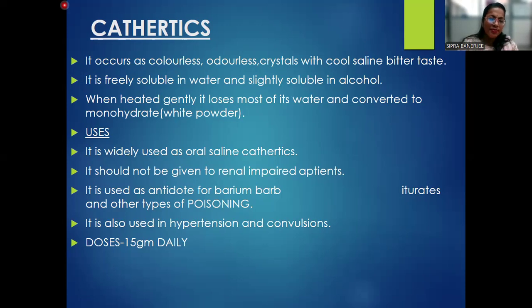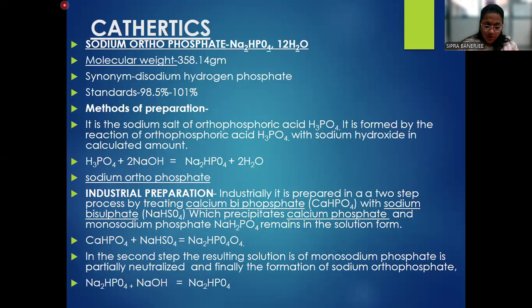Now coming to sodium orthophosphate. Sodium orthophosphate, Na2HPO4·12H2O, disodium hydrogen phosphate, standard is 90%. The method of preparation: the sodium salt is formed by the reaction of phosphoric acid with sodium hydroxide.